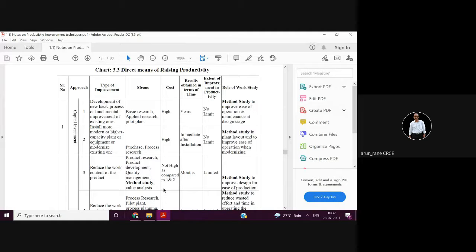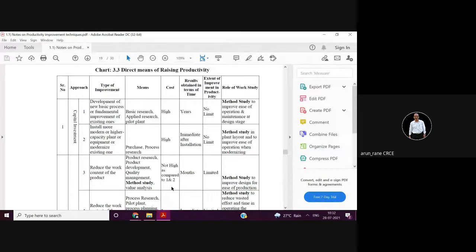Every 3 years they will do the structural audit. Is there any cracks? Is there any damages? And accordingly they will retrofit, means they will take the decisions of painting or plastering. So this is also a type of retrofitting of the buildings, and that also needs investment.